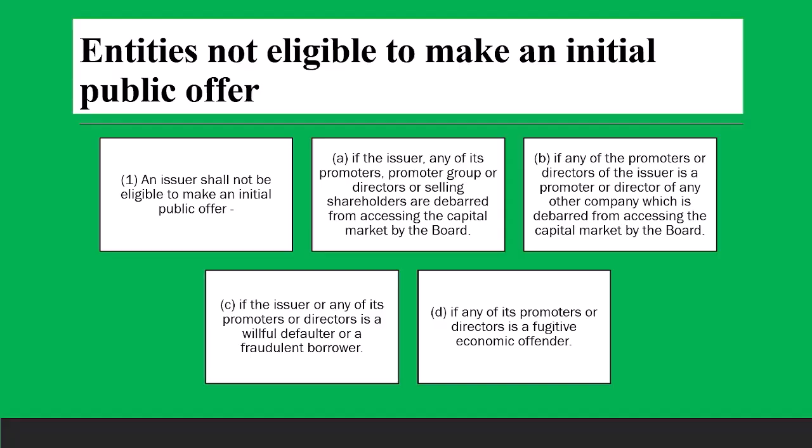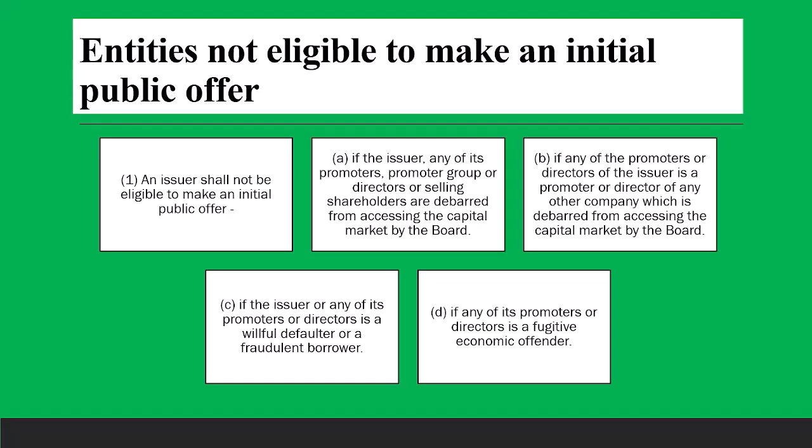Now, the first thing it says is that these entities are not allowed to raise money through a public offer. First of all, SEBI says that these people will not be allowed to raise money. First, an issuer is not eligible to make an IPO if the issuer or any of the promoters or directors are debarred from accessing the capital market.